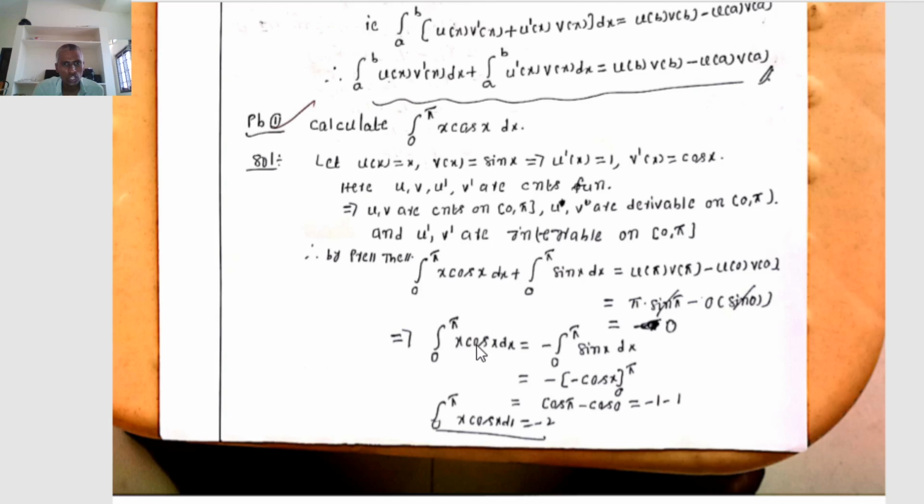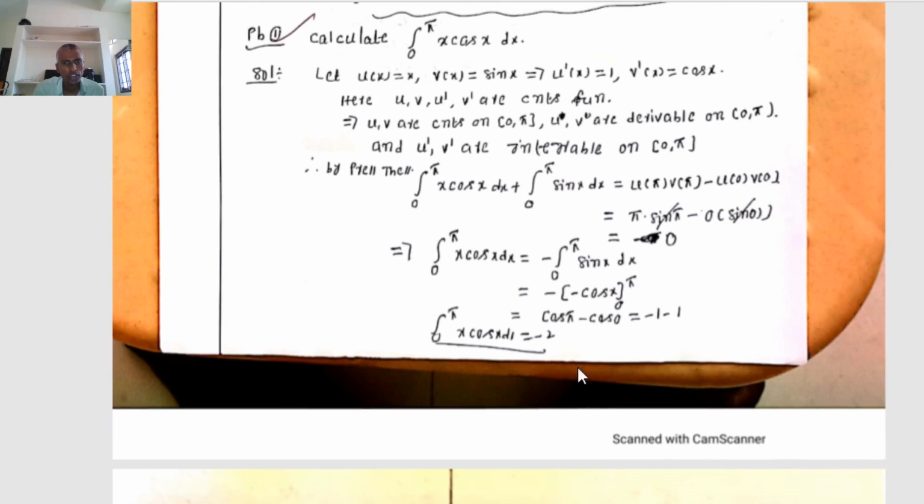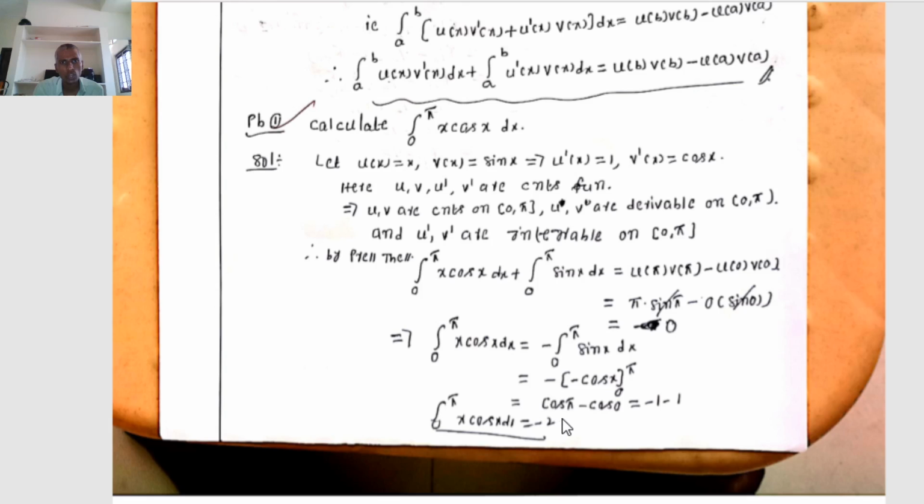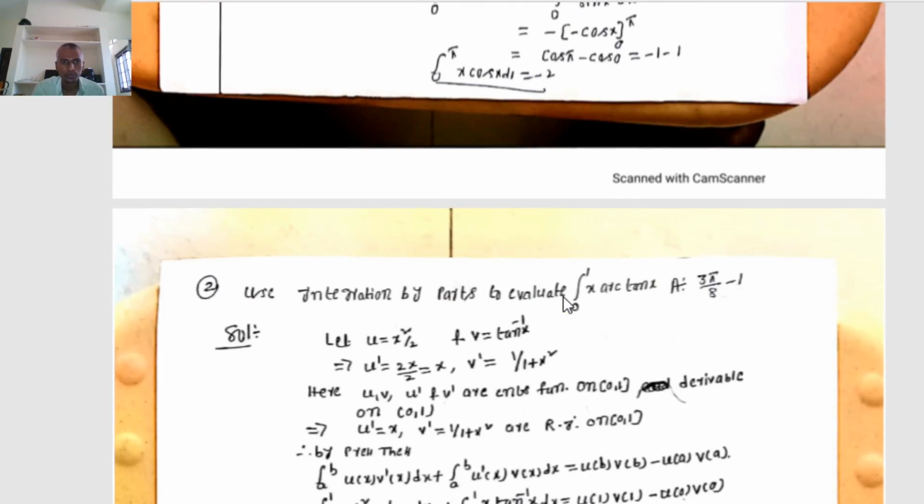That implies integration 0 to 5 x cos x dx equal to minus integration 0 to 5 sin x dx. Integration of sin x is minus cos x, limits are 0 to 5, minus of minus cos x from 0 to 5, minus into plus, therefore cos 5 minus cos 0. Cos 5 equal to minus 1, cos 0 equal to 1. Therefore, cos 5 minus cos 0 means minus 1 minus 1, minus 2. Therefore, integration 0 to 5 x cos x dx equal to minus 2, using integration by parts.